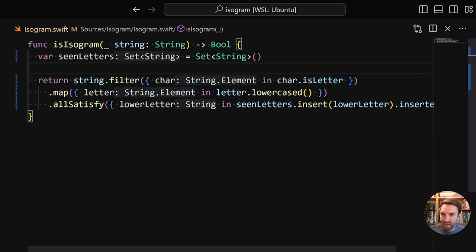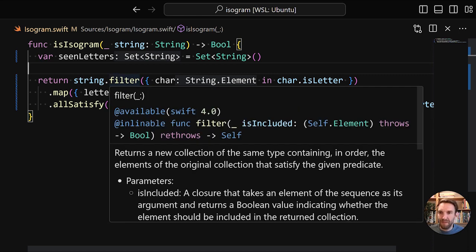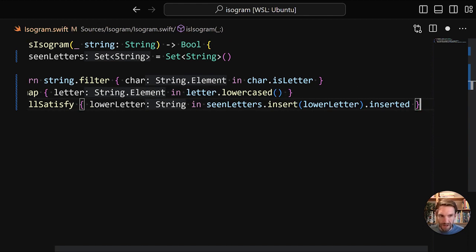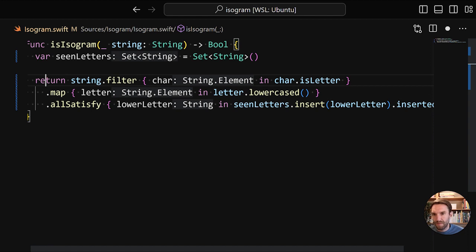We can do two more things. One is that if this closure is the last parameter, we can remove the parentheses. So let's do that. It saves us a little bit.